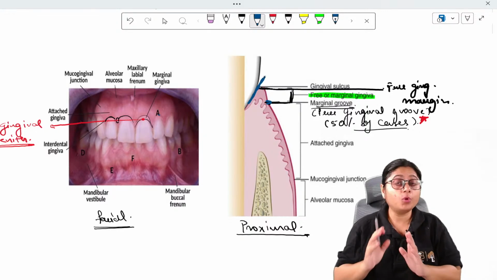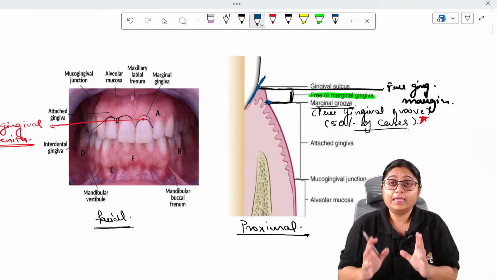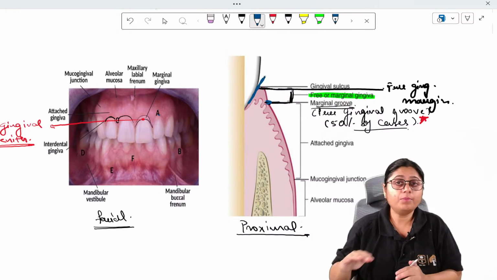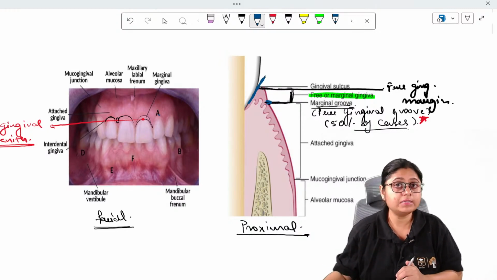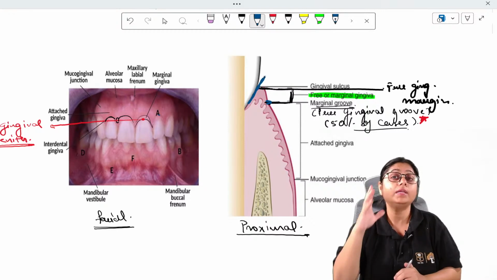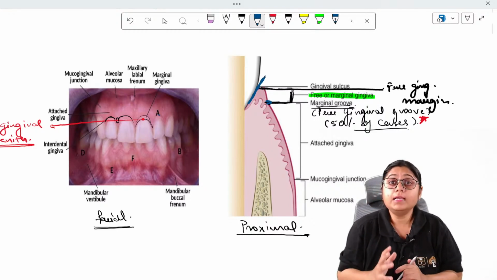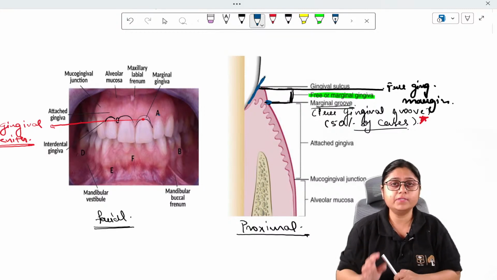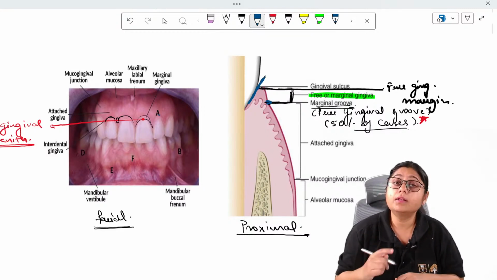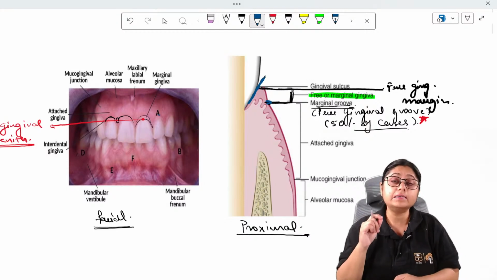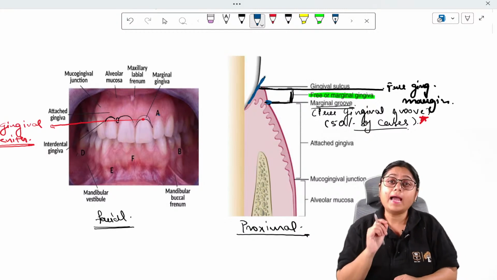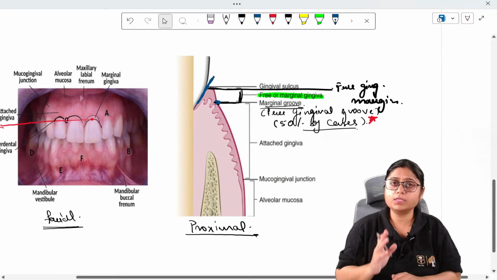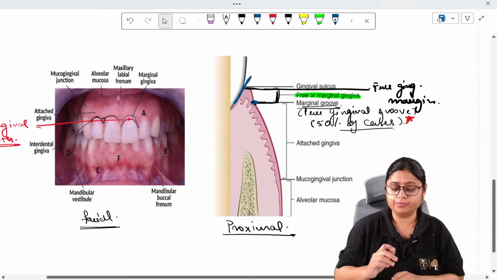What I'm talking about is healthy gingiva. Okay, we are not discussing any gingival or periodontal diseases. We are just discussing a healthy gingiva, so this is a healthy mouth. In a healthy patient, you will see all these features which I am telling you. Okay, so in the remaining 50%, you will see an external projection of the probe, and that external projection denotes the position of the free gingival groove.